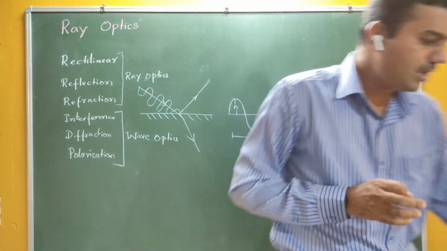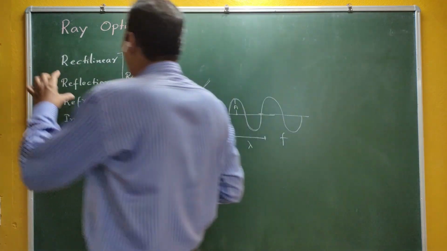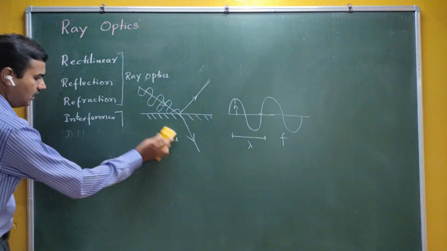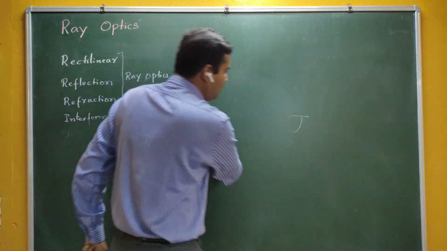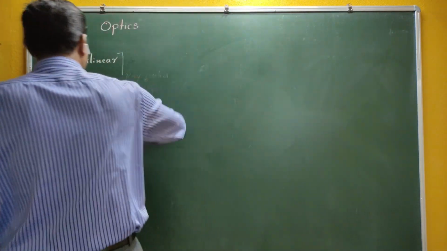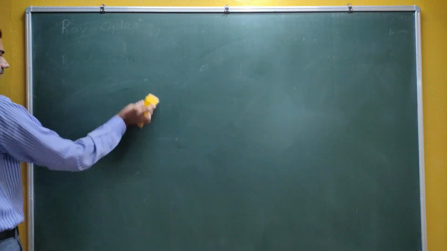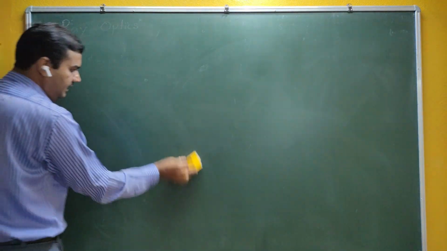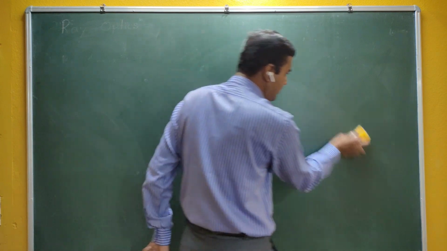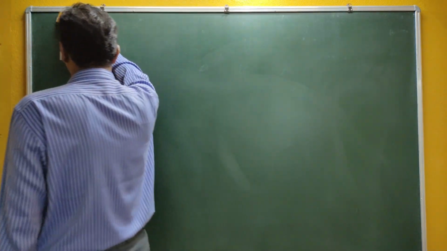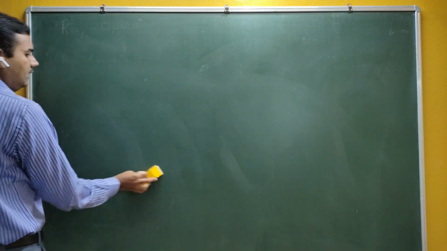In ray optics, our first topic is what? Reflection. Our first discussion is the reflection of light. Maybe in the ninth standard you had some brief discussion on the reflection of light through mirrors.